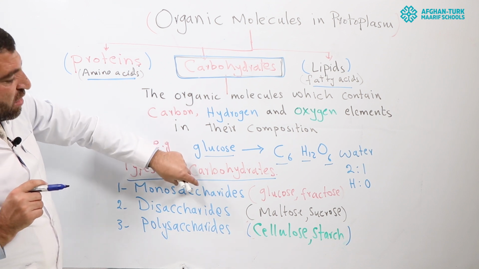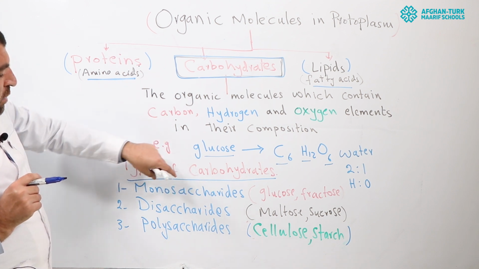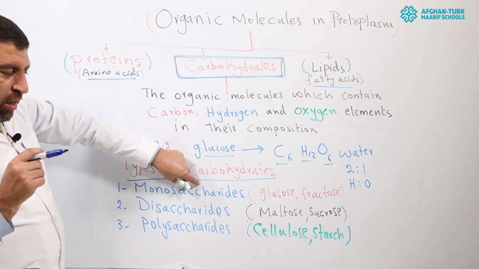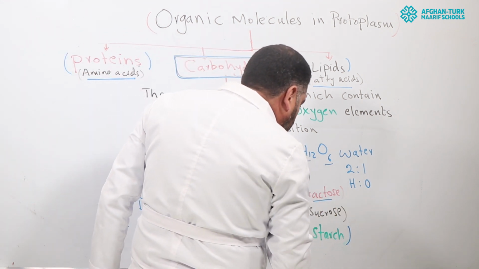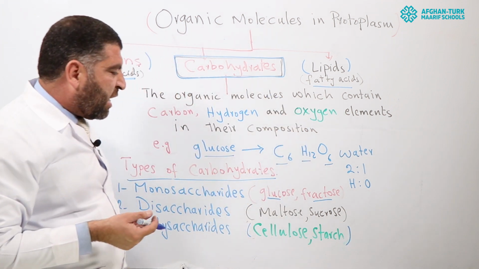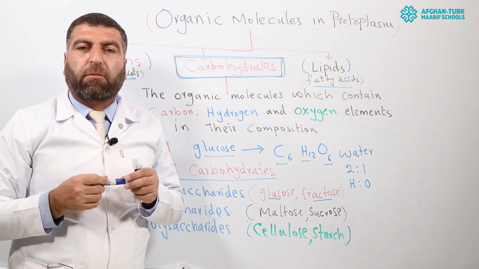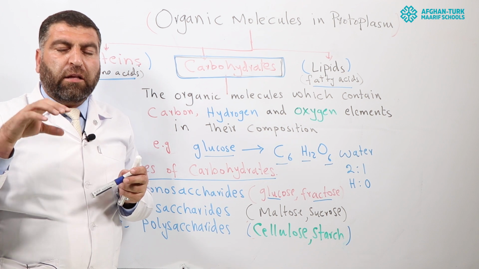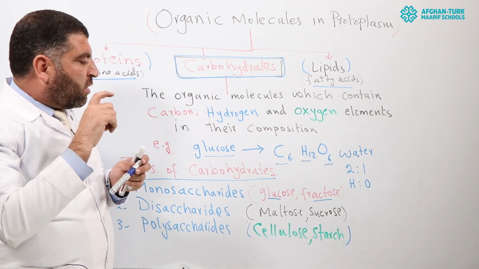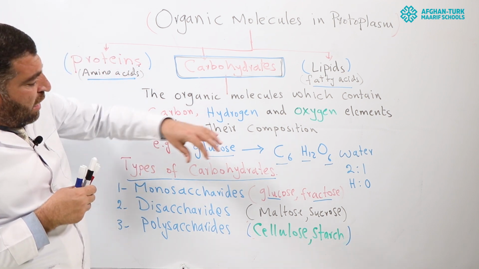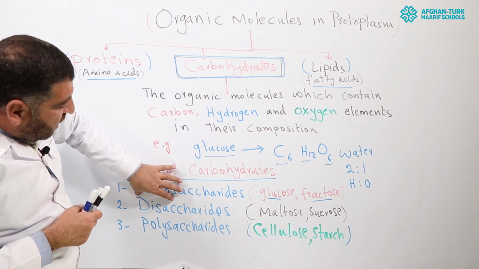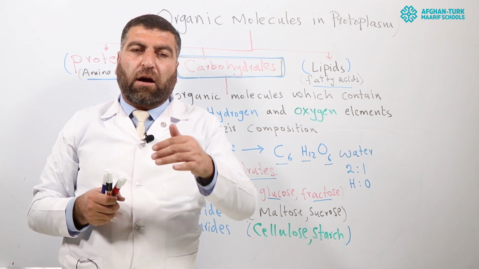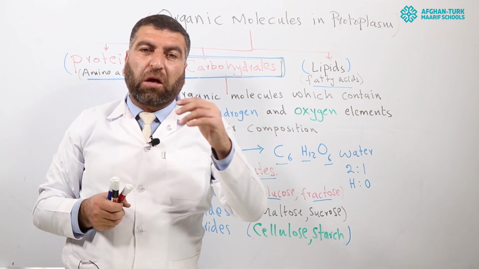Monosaccharide molecules are the simplest sugars. Simplest sugars are called monosaccharides. For example, glucose, fructose, and galactose molecules. These are basically monosaccharide molecules because they are the simplest sugars, and their composition shows the simplest structure. The second category of carbohydrates is called disaccharide molecules.